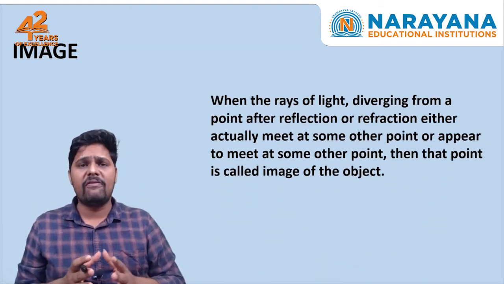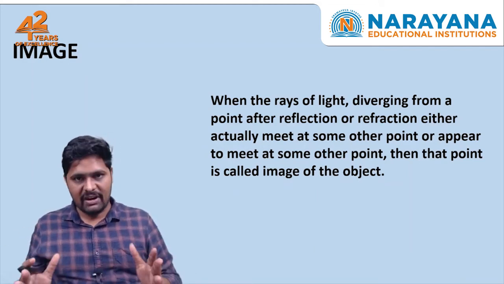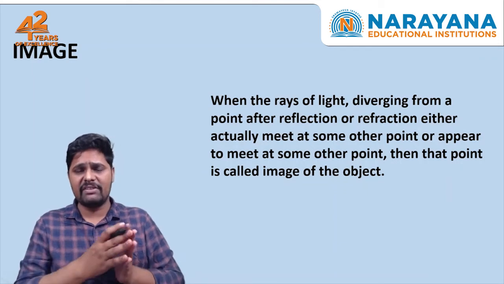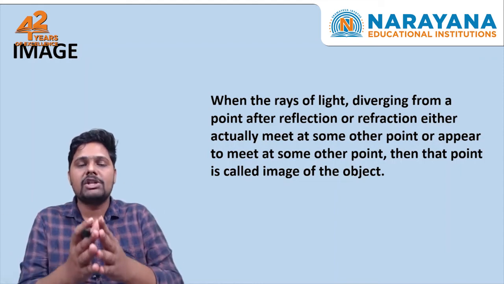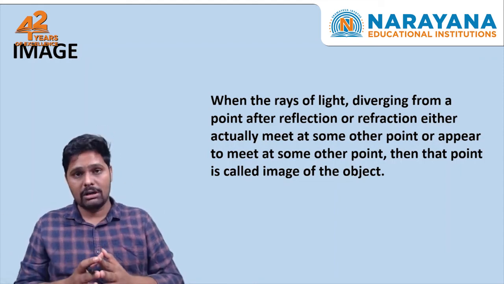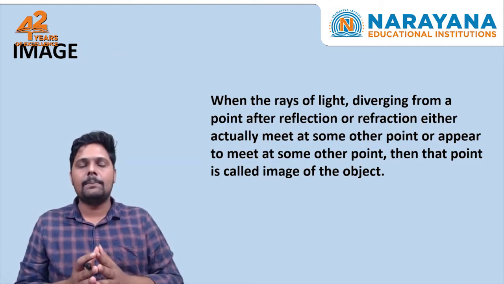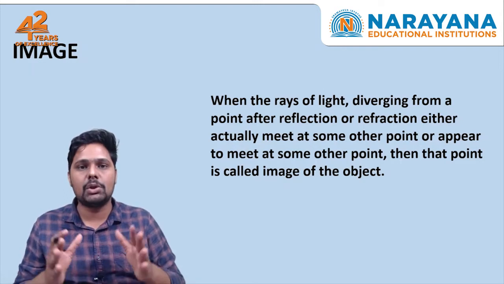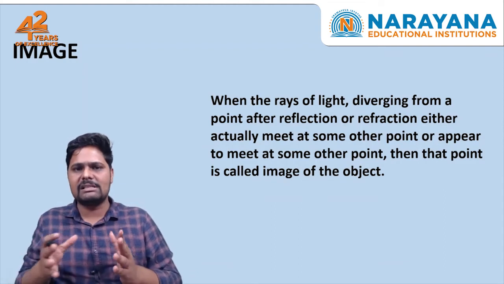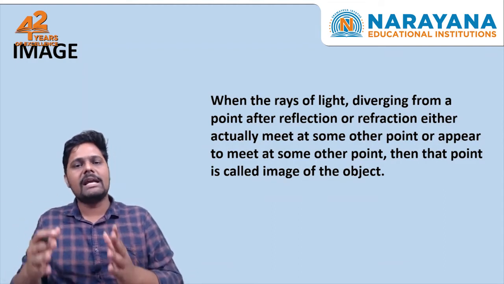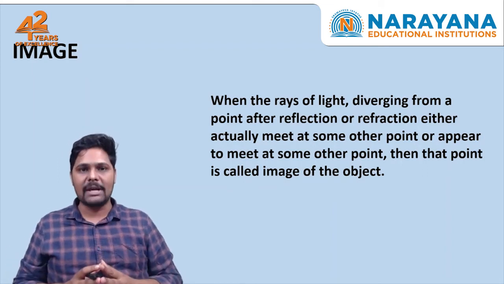When rays of light diverging from a point, after reflection or refraction, appear to be meeting at a point, or actually meet at one point, that point is called the image of that object. Here, all the rays coming from the astronaut's side will meet at a point, and he is able to see his image exactly in the mirror. So this is called an image, children.